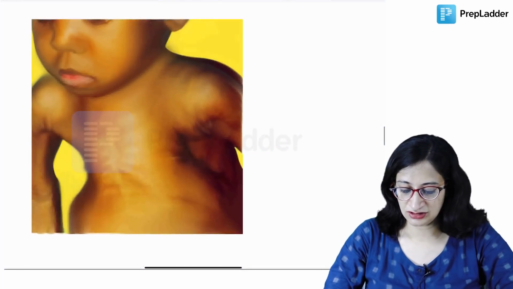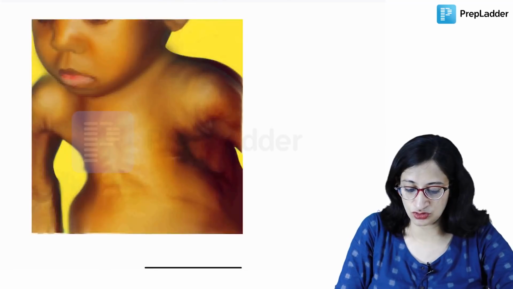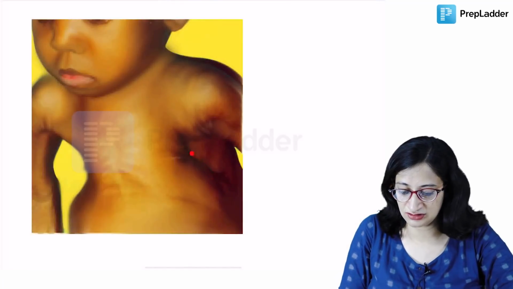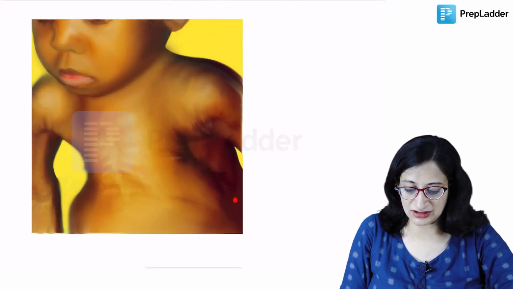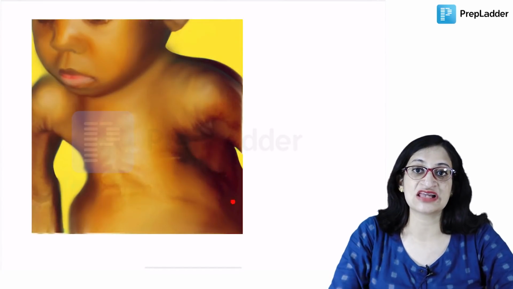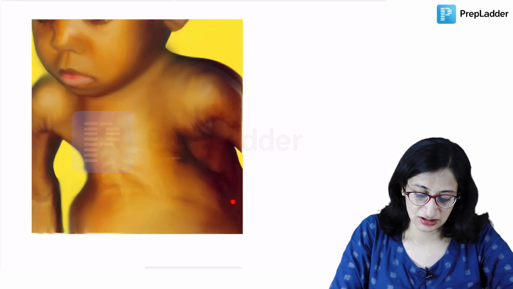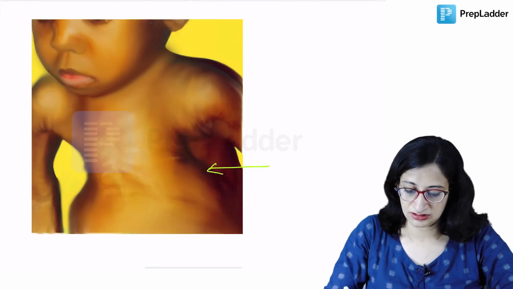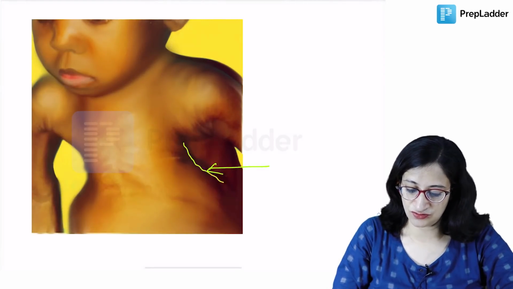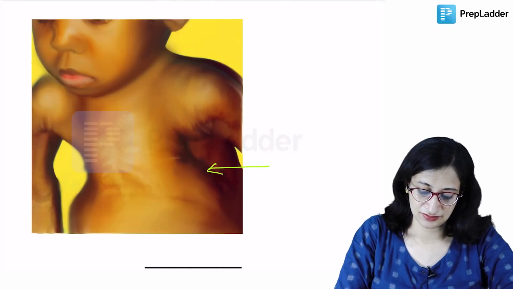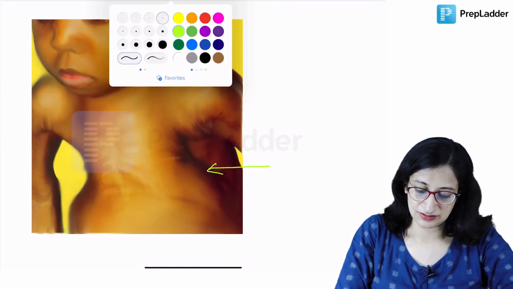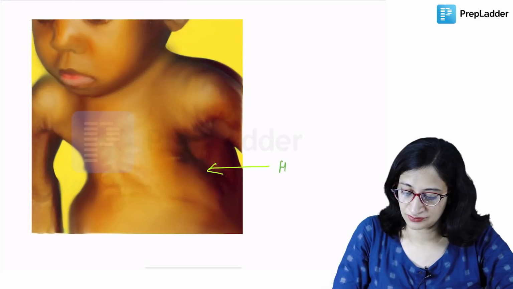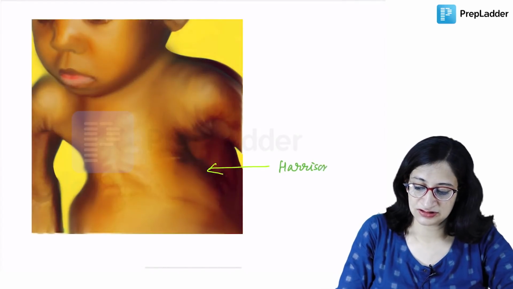And what do you see here? Can you appreciate this groove-like thing here? A sulcus or groove-like thing in the ribs, at the attachment of the diaphragm. So this is known as Harrison's sulcus.